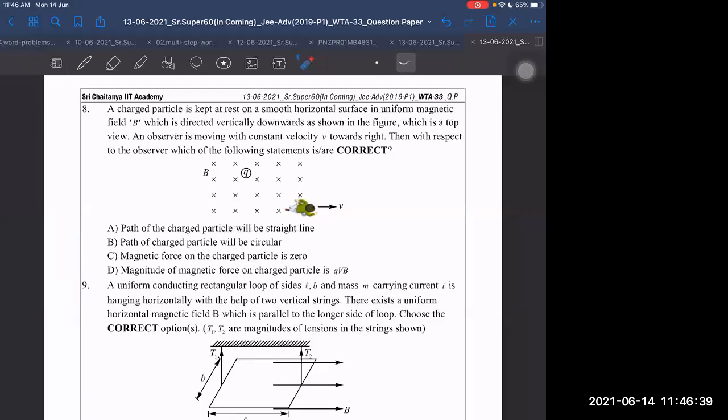Sudan, have you understood why it is moving in a straight line? Yes, sir. Understood. Then have you understood why the electric field has to be converted into a magnetic field so that the net force remains zero? Okay.